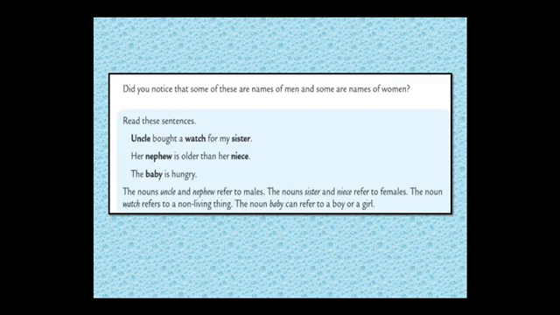So if you remember, I wrote Adrit and Anaisha, the name of a baby boy and the name of a baby girl. So baby could be both. It is a common gender. So uncle and nephew are male, meaning masculine. Sister and niece are female, meaning feminine. And watch is something non-living, meaning it is a neuter gender. And baby, since it could be a girl or a boy, is common.